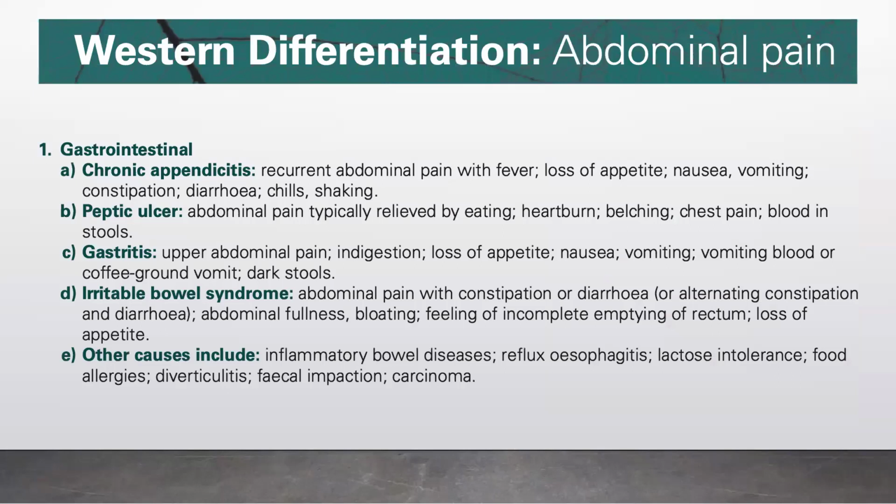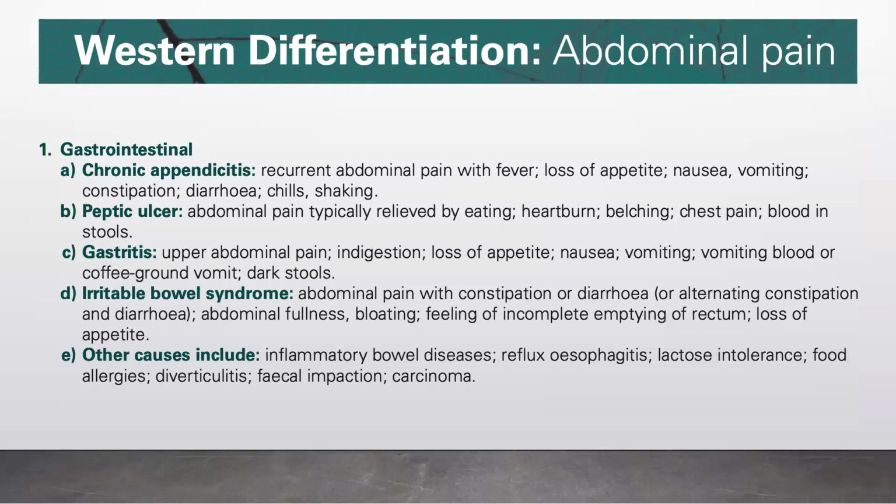In chronic appendicitis, it will manifest with recurrent abdominal pain with fever, loss of appetite, nausea, vomiting, constipation, diarrhea, chills, and shaking. If it is peptic ulcer, it will manifest with abdominal pain, typically relieved by eating. There will be heartburn, belching, chest pain, and blood in the stools.